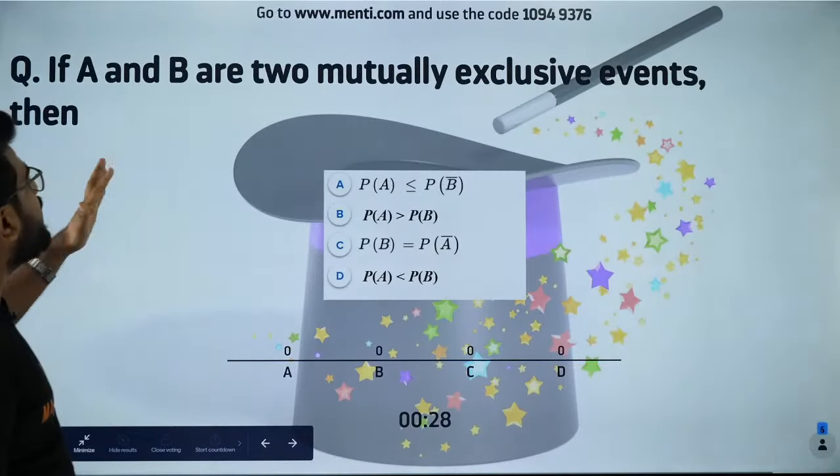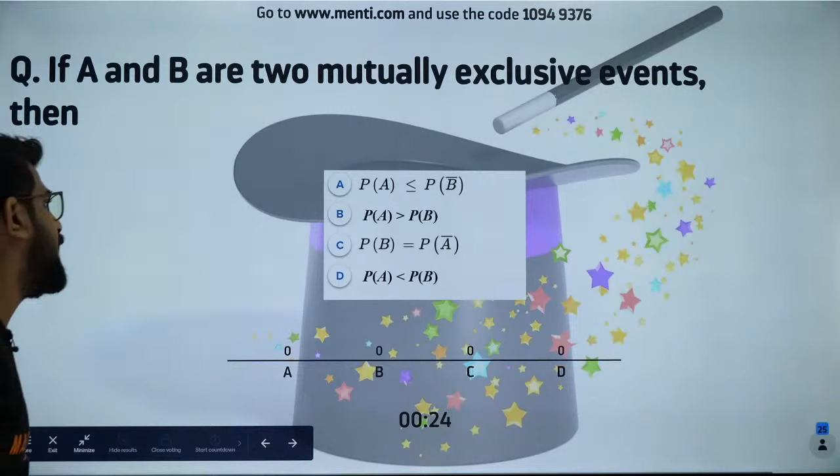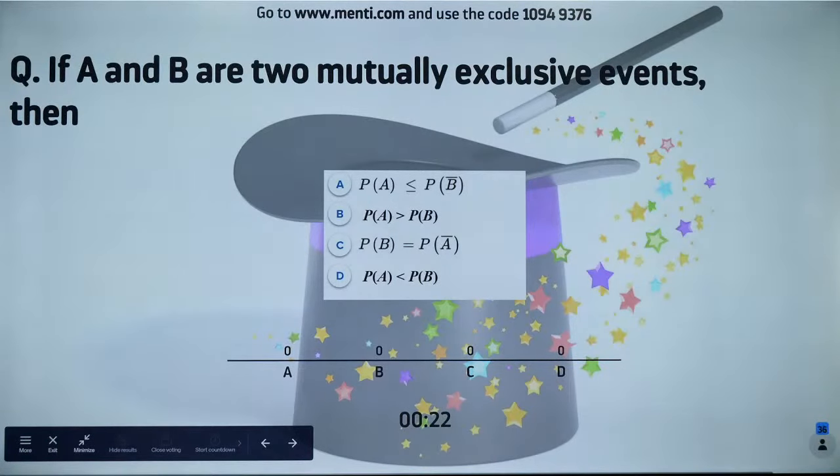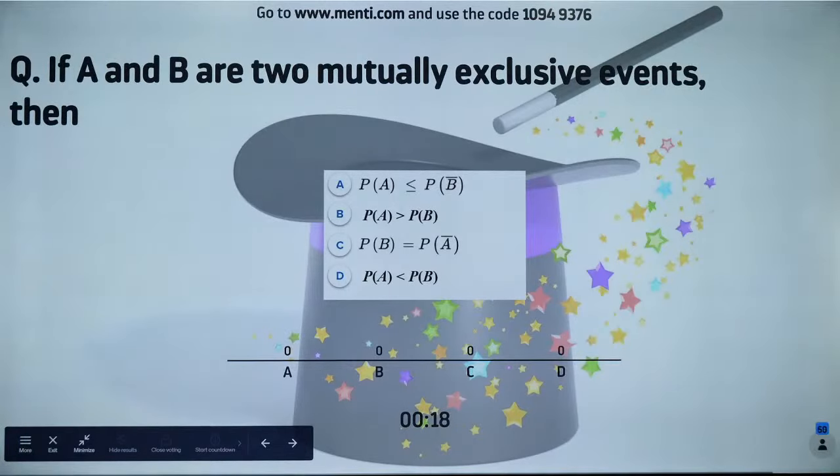If A and B are two mutually exclusive events, then what can you tell? Mutually exclusive means what? They don't have any intersection. So this is a very nice question.